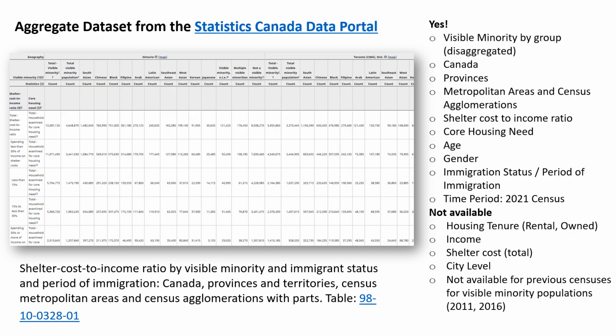With respect to aggregate data, this dataset can be found on Statistics Canada's data site. As you can see, this table is from the 2021 census. You can find data about visible minorities by groups. The smallest level of geography is a census metropolitan area. We can get data about shelter cost to income ratio, core housing needs, age, gender, and immigration status. What we can't get information about is if the housing is a rental or owned, the cost of the housing, income, or data at the level of municipality. Nor are data tables available for 2011 or 2016.